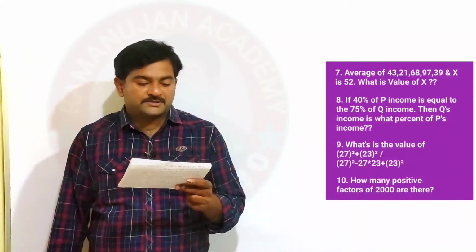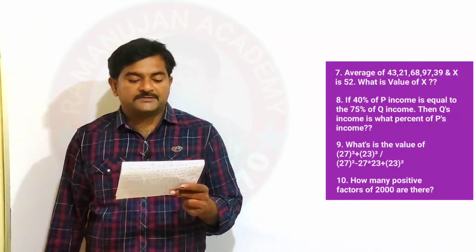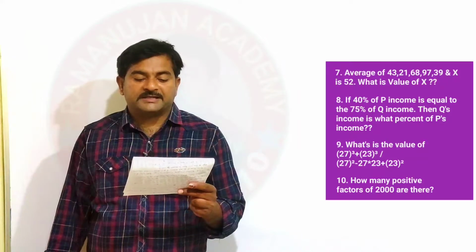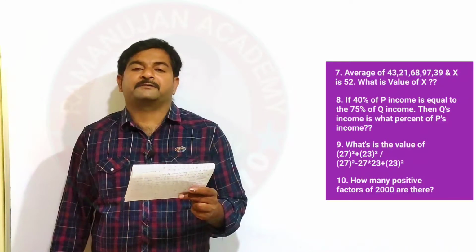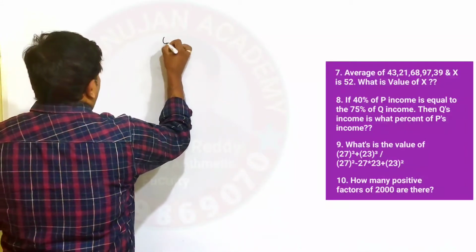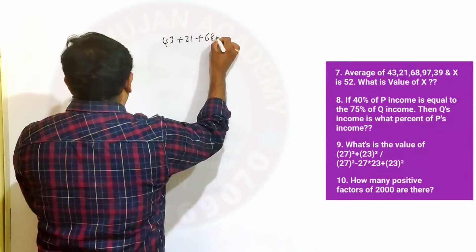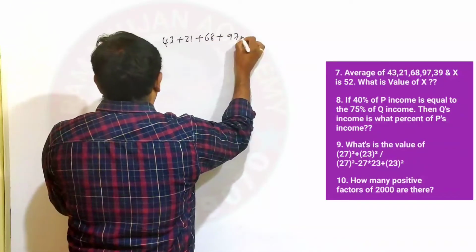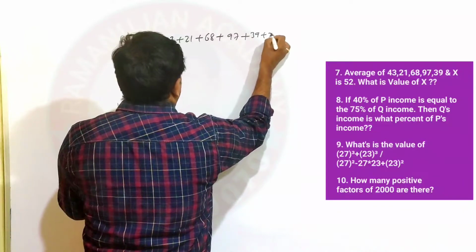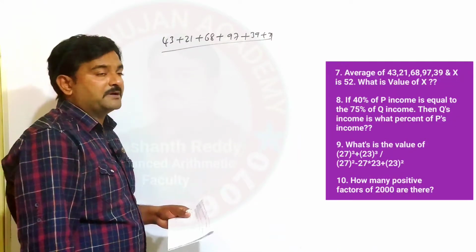You can see the question on the screen. What is the next question? The average of 43, 21, 68, 97, 39 and x is 52. What is the value of x? That is a very simple question. We already know average. So 43 plus 21 plus 68 plus 97 plus 39 plus x. The average formula is the sum of the observations divided by the number of observations.